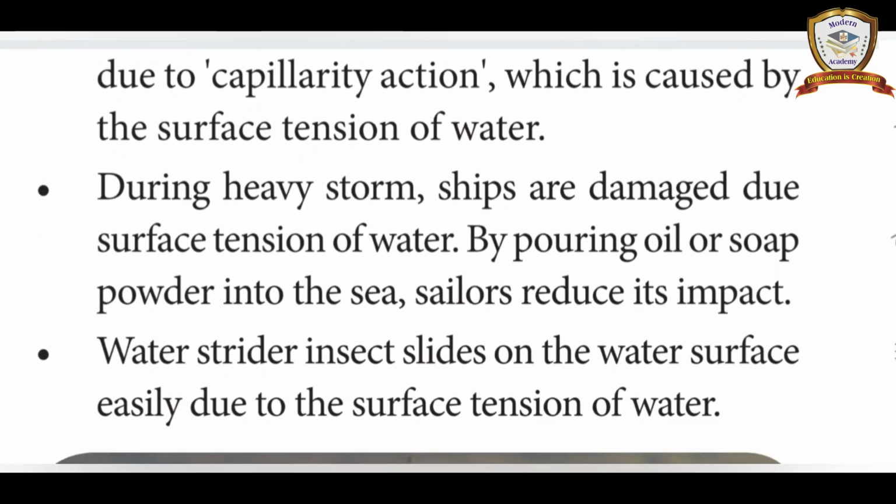During heavy storms, ships are damaged due to the surface tension of water. By pouring oil or soap powder into the sea, sailors reduce its impact. The water strider insect slides on the water surface easily due to the surface tension of water.